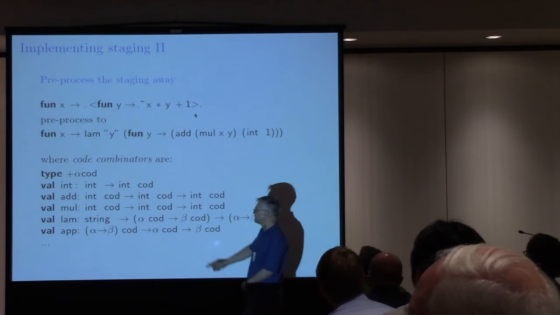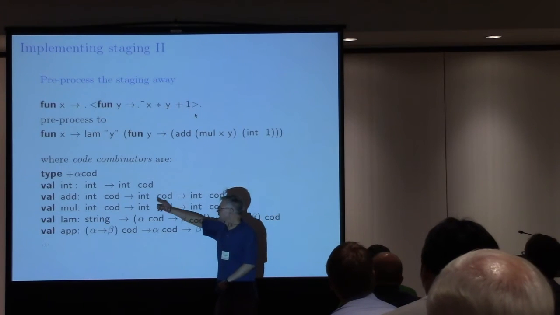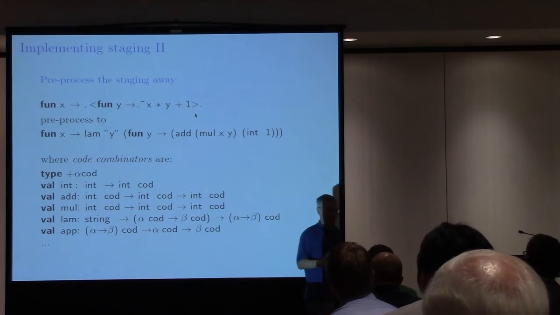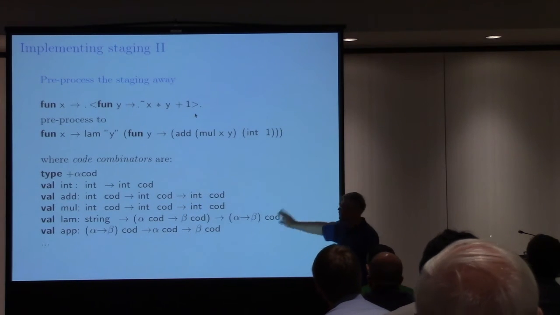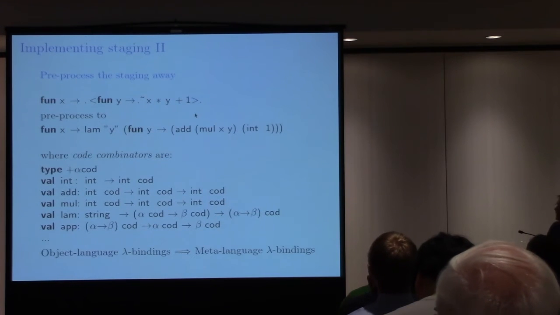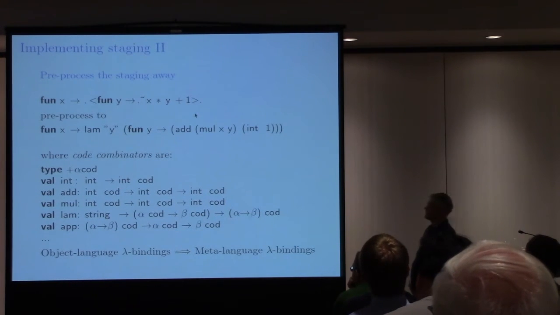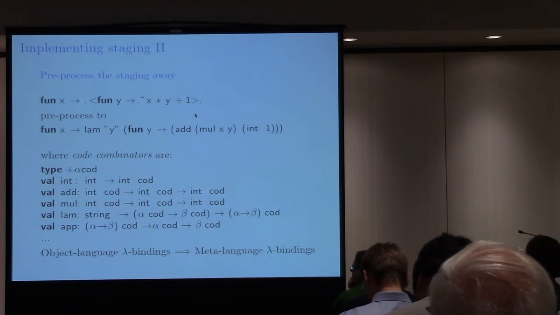For example, int takes an integer and generates code to represent this integer. And add takes 2 pieces of code and creates code that represents addition. And there are, of course, more combinators. You can kind of see how it goes. One of the interesting things about this translation, you can see there are bindings at the meta level, like this one, or at the object level. So there are the bindings in the generators.